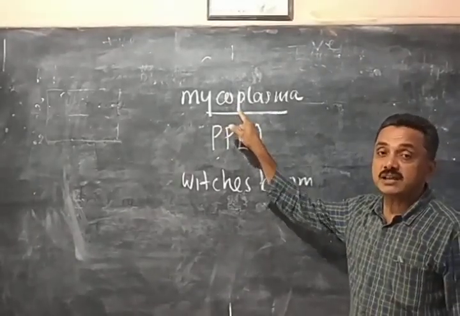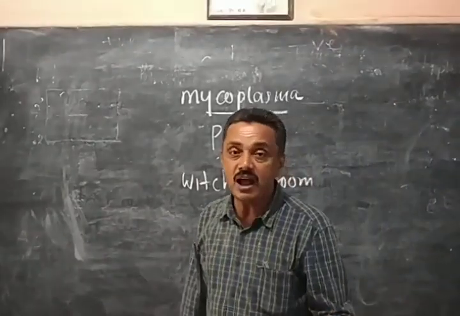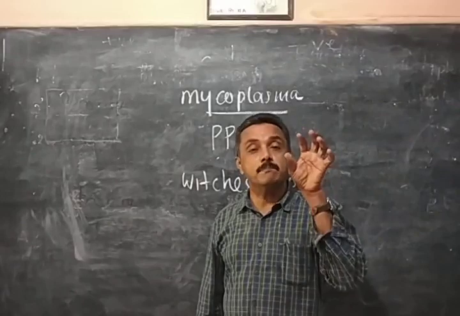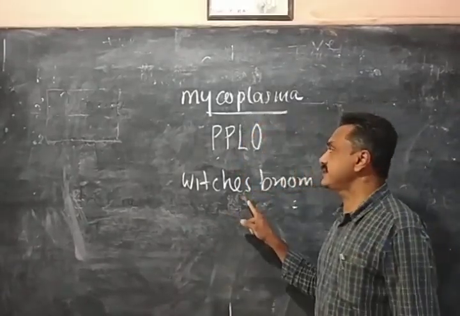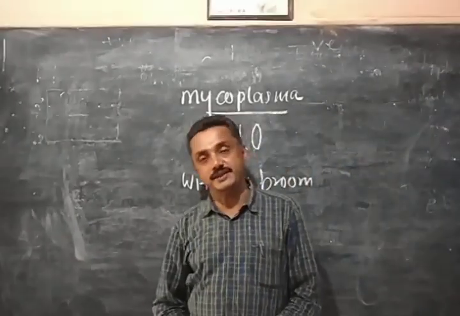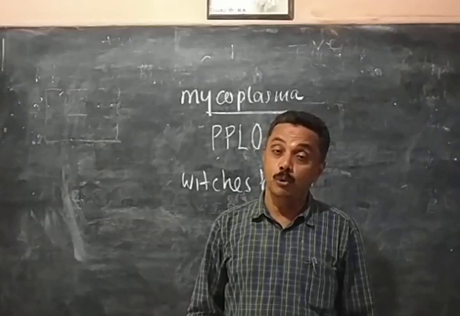So mycoplasmas are the smallest prokaryotic organisms coming under kingdom Monera. They are smaller than bacteria. They are without a cell wall. They are parasites. They cause diseases like witch's broom. They are also called pleuropneumonia-like organisms. So we completed the first kingdom, Monera.